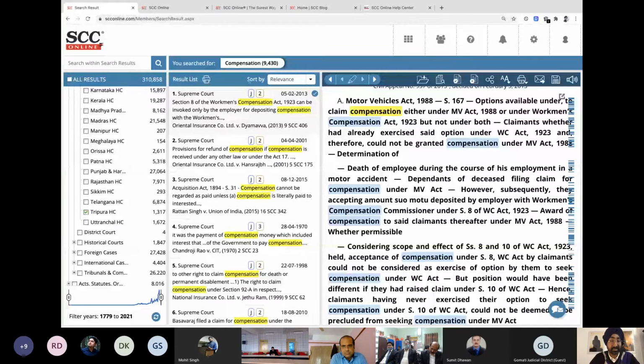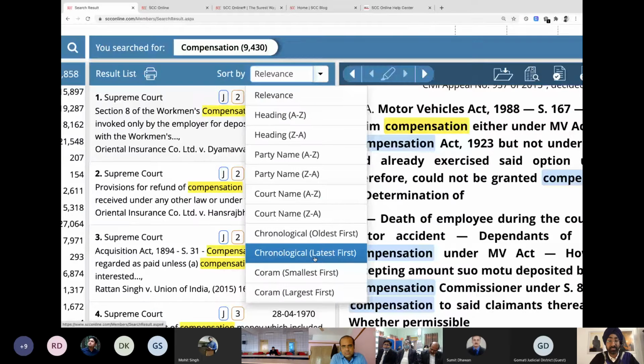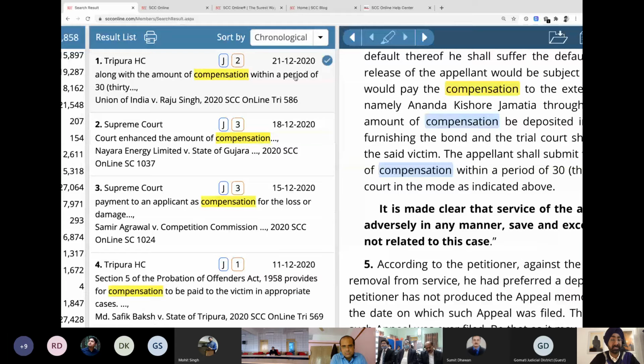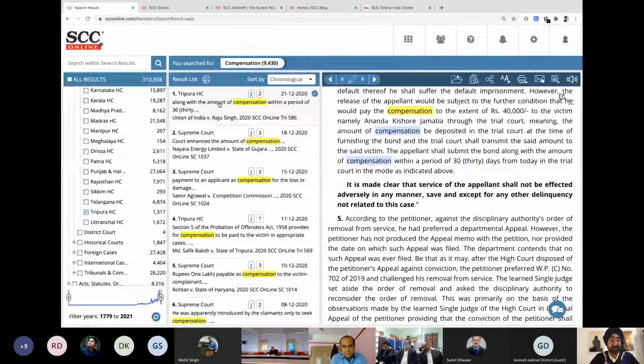And now in this, if I want to see the latest judgment as well, it's very simple. There's an option of sort by. You can click on this and you click on this option. It says latest first. One click. 2013 was the latest, and now it's been changed to the latest one, the 21st of this month. A judgment is available from Tripura, and the second latest is from the Supreme Court, and both are available right in front of you.